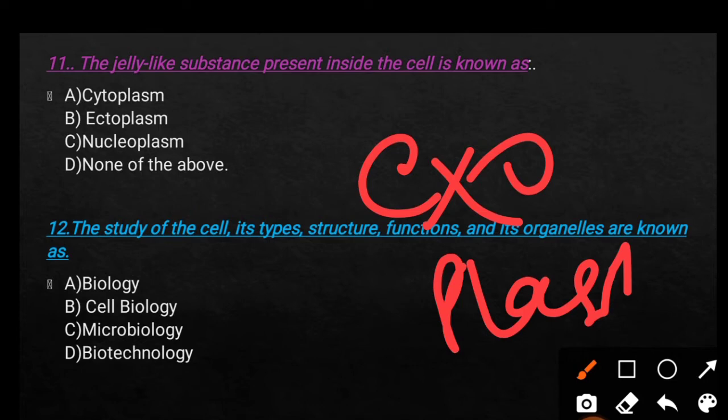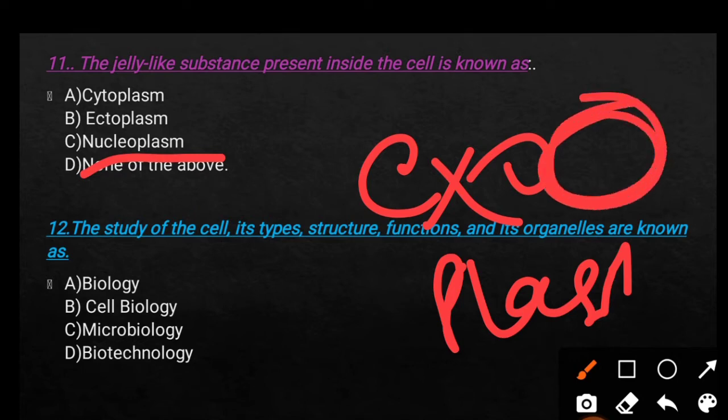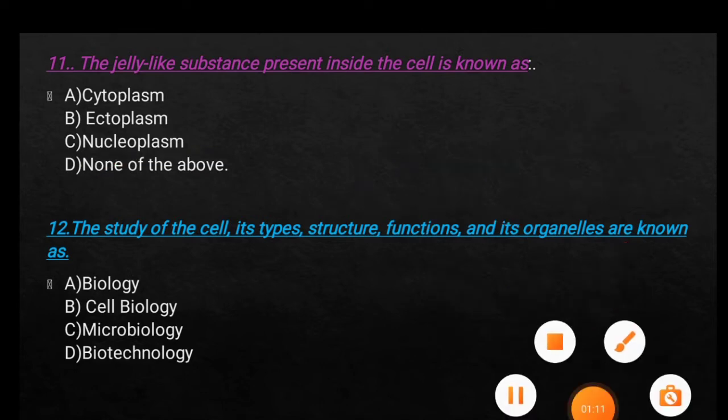So what is nucleoplasm? Nucleoplasm means the substance that is present inside a cell nucleus, especially except the nucleolus. We know there is a nuclear membrane, and here the nucleus or nucleolus is present. So the materials that are present inside a cell nucleus except the nucleolus, that is the nucleoplasm.